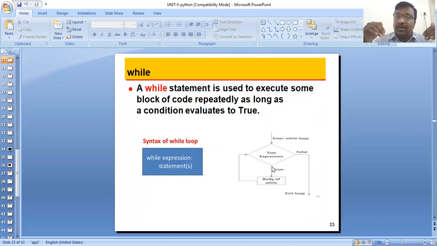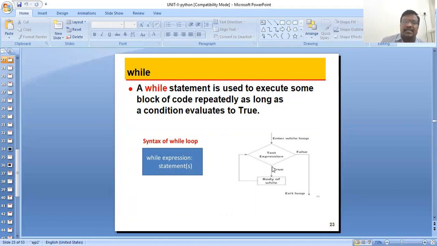Now we are discussing the while statement. A while statement is used to execute some block of code repeatedly as long as the condition is evaluated true.